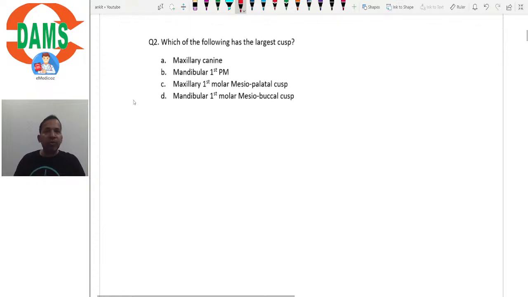So let's go to the next question. Which of the following has the largest cusp? Now we have to look for the largest cusp, and the options are maxillary canine, mandibular first premolar, maxillary first molar mesiopalatal cusp, mandibular first molar mesiobuccal cusp. So what should be the correct answer here? Now we are not talking about the entire crown. We are talking about an individual cusp.